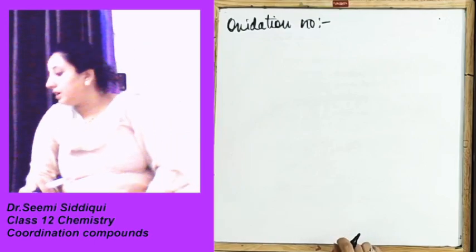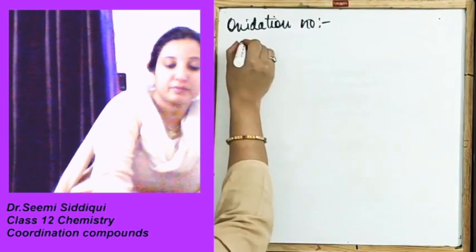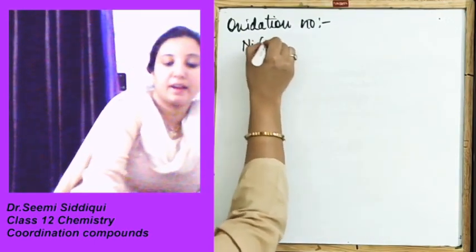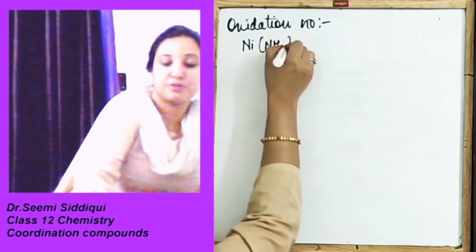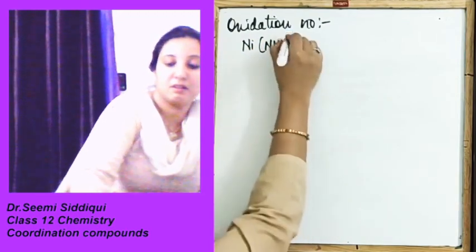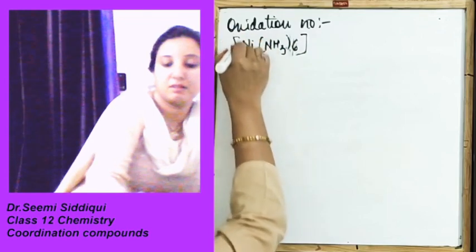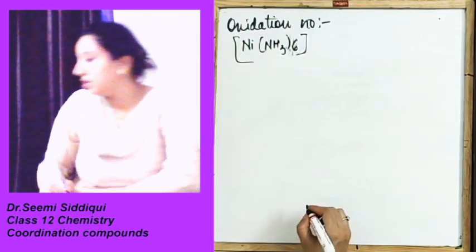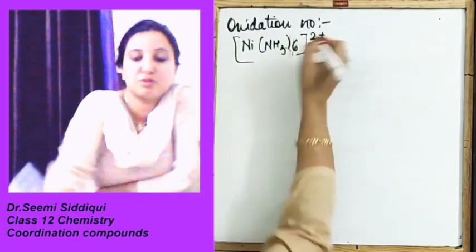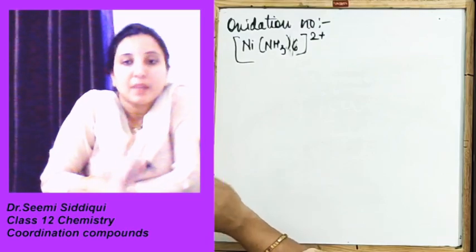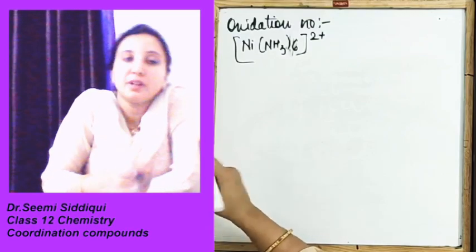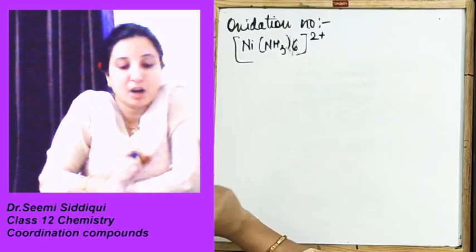For example, if I am having Ni(NH3)6 2+. Find out the oxidation number. How are we going to find out?